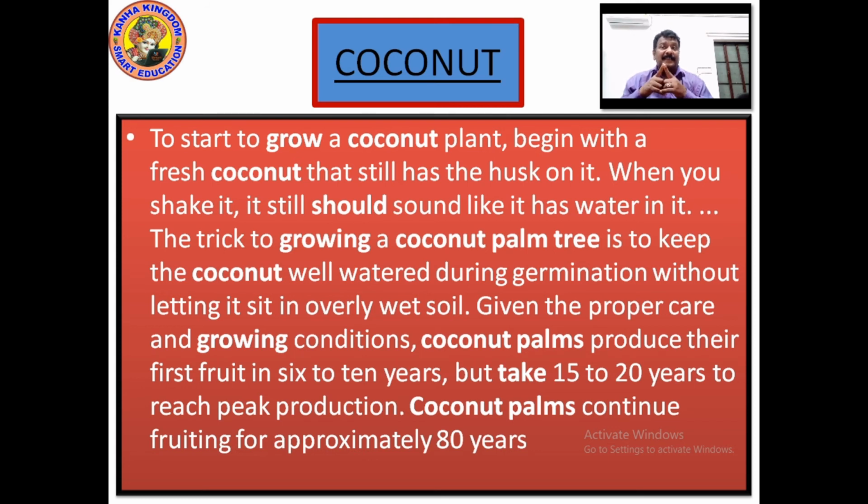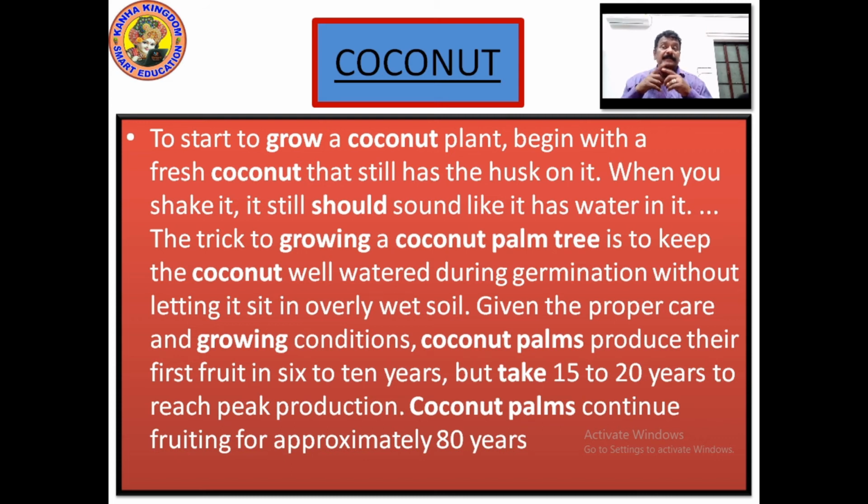Given the proper care and growing conditions, the coconut palm produces its first fruit in 6 to 10 years, but takes 15 to 20 years to reach peak production. Coconut palms continue fruiting for approximately 80 years.